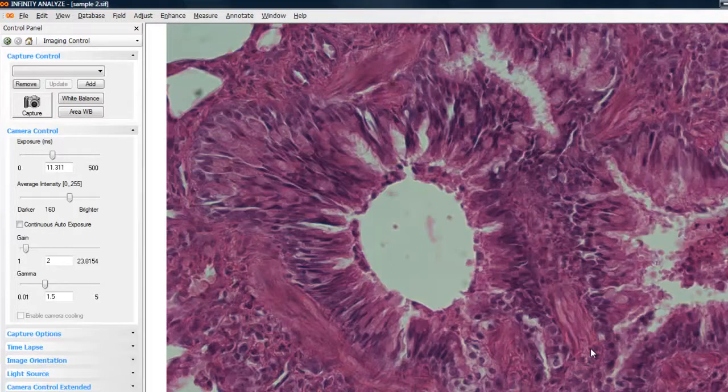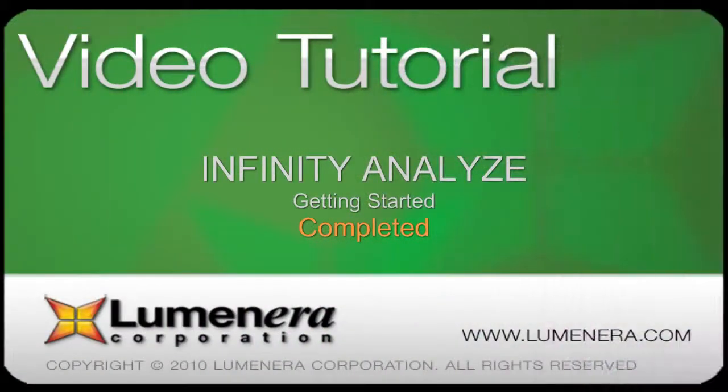That concludes our introductory tour of the Infinity Analyze. Be sure to check out subsequent video tutorials for more details on other camera controls and application functions.